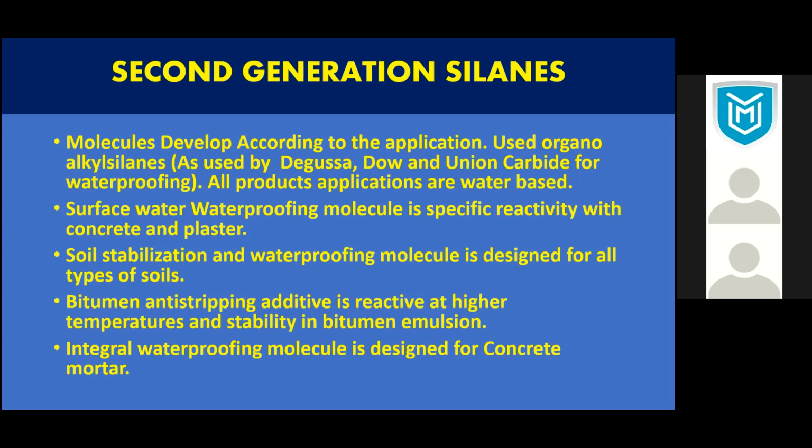I've been working with this product for almost 40 years, and Degussa, Dow Corning, Union Carbide, waterproofing, all product applications. What I have done is modify this alkyl silane to make it water soluble, water dispersible, or I made an emulsion. So this water-based product can be used as a waterproofing.